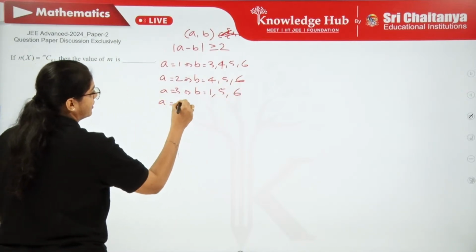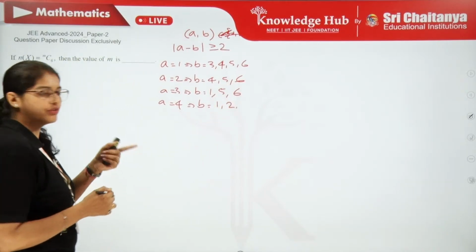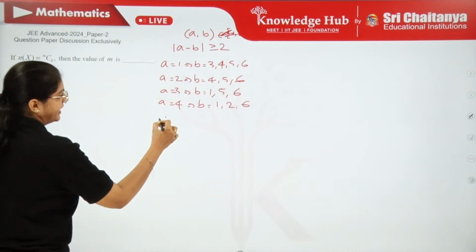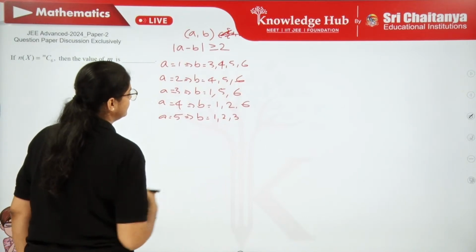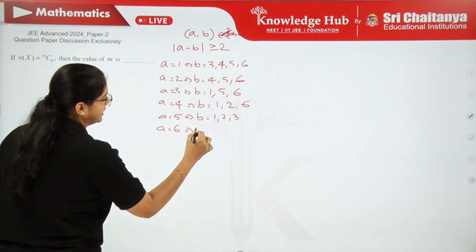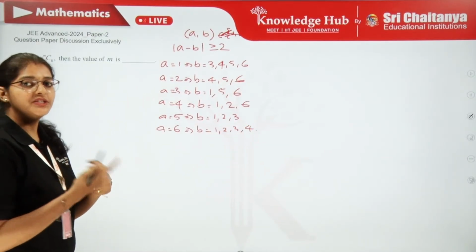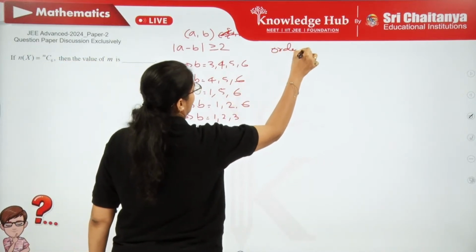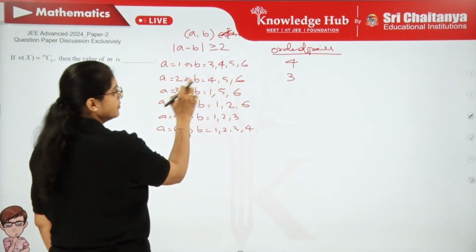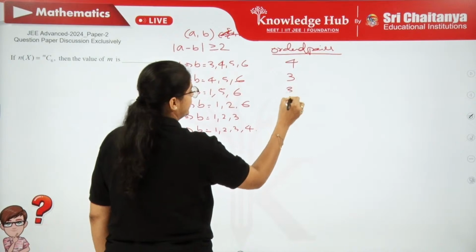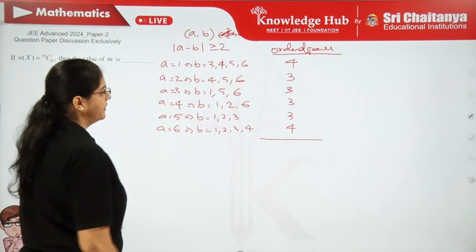Next, if a equals 4, what are the possible values of b? So 1 or 2, it cannot be 3 or 5, the next one is 6. A equals 5, the possible values of b: 1, 2, 3, that's it. Then a equals 6, possible values of b are 1, 2, 3 and 4. So in total, how many ordered pairs are we forming? 4 here, then 3, 3, 3, 3 and 4. So overall, 20 ordered pairs are there.